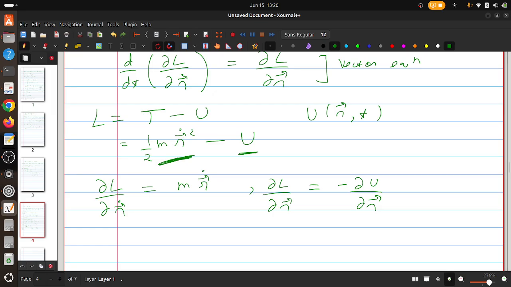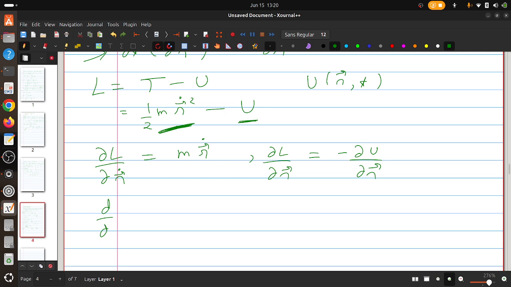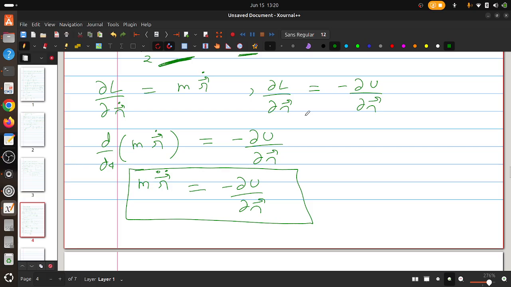Now we can plug into the Euler Lagrange equation, and we can write d by dt of m r dot is equal to minus del U over del r. But because m is constant, d by dt of m r dot can simply be written as m r double dot, equals minus del U over del r. So this is what we get after solving the Euler Lagrange equation.